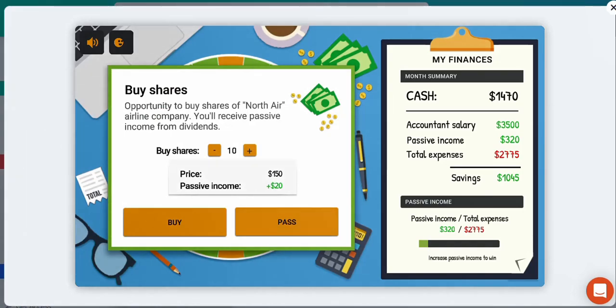Okay, another opportunity. More shares we can purchase. Here we're going to look at North Air Airline Company. You're going to receive passive income from the dividends. A dividend is just a share of the profit that companies pay out to their shareholders.